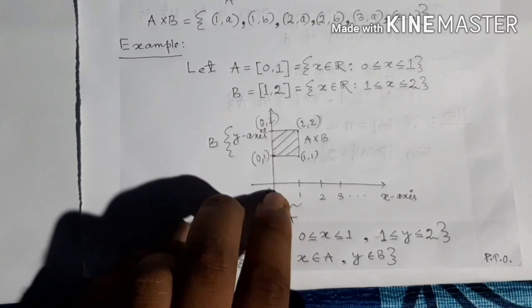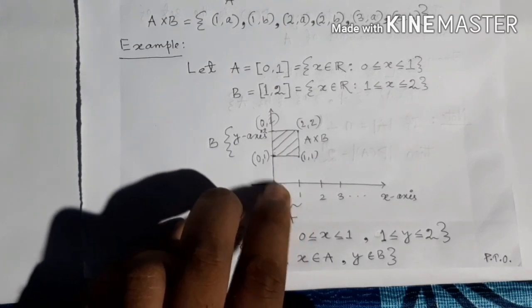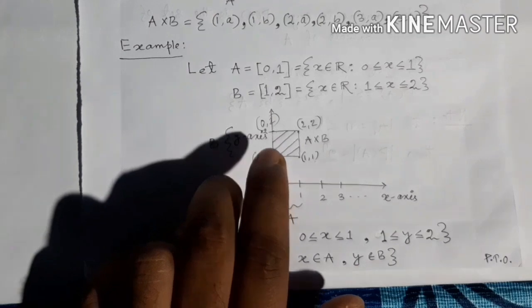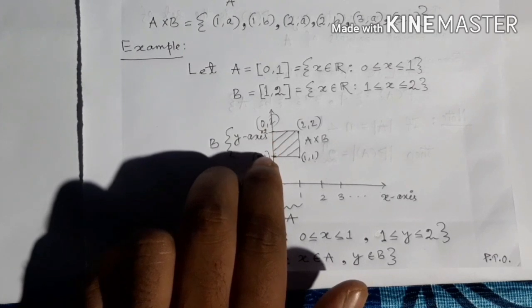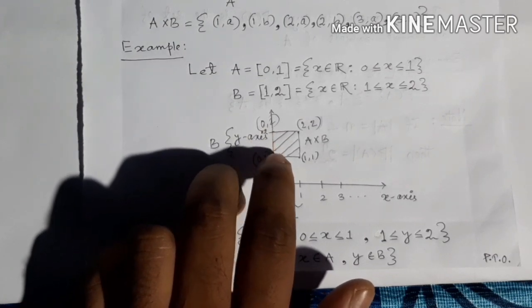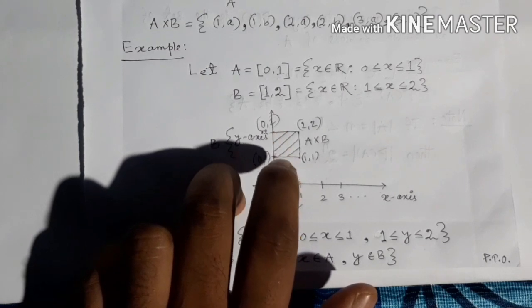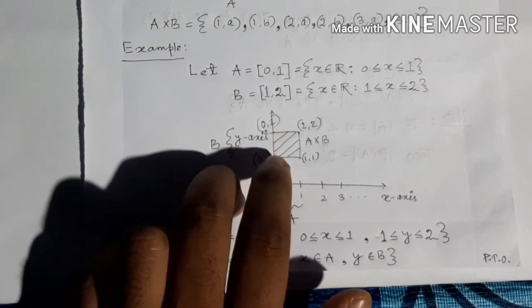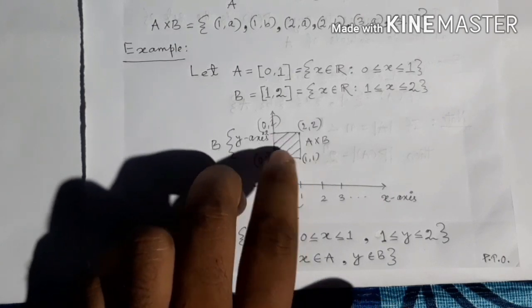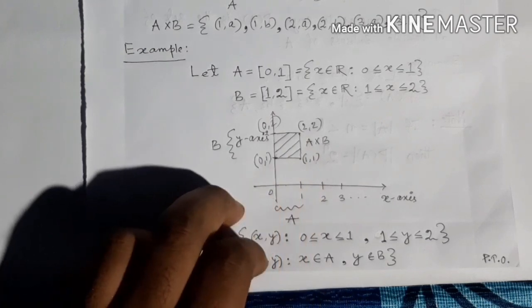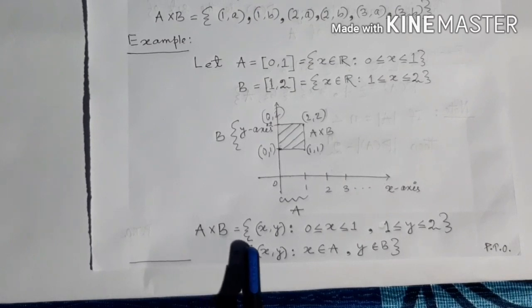Then 0.5 makes pair with every element of [1, 2], I mean all the elements including 1 and 2 and the elements lying between 1 and 2. So there is an infinite number of elements. Normally, ordered pairs represent points in two dimensions. So this square is the A cross B. Therefore I have written A cross B equals the set of all ordered pairs (x, y) such that x belongs to A and y belongs to B.